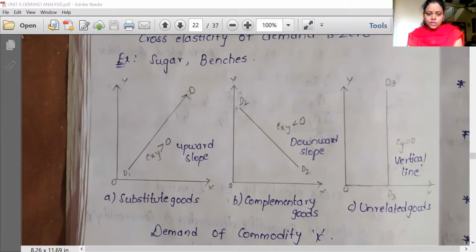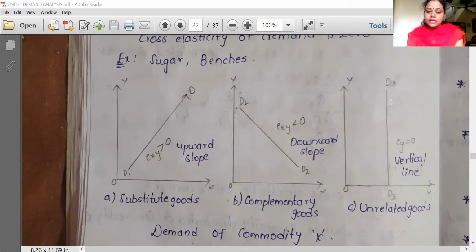For substitute goods, the demand curve is upward sloping, where cross elasticity of demand is greater than 0. Whereas for complementary goods like car and petrol, pen and ink, the slope is downward sloping, where the cross elasticity of demand is less than 0.